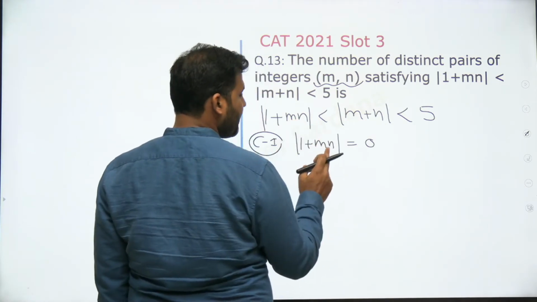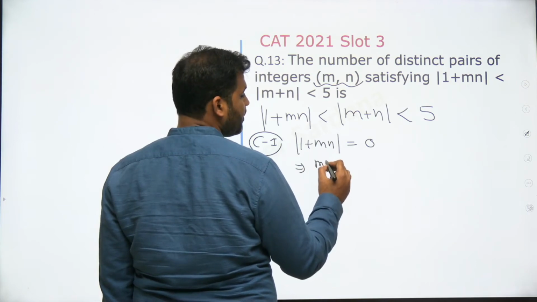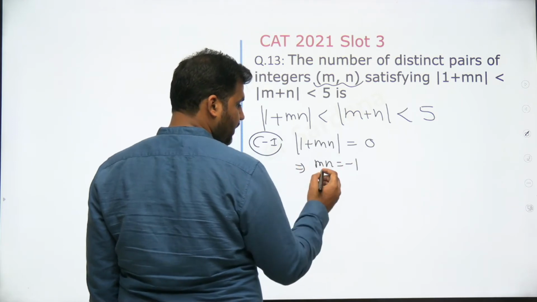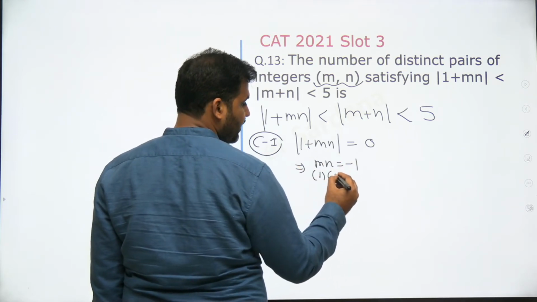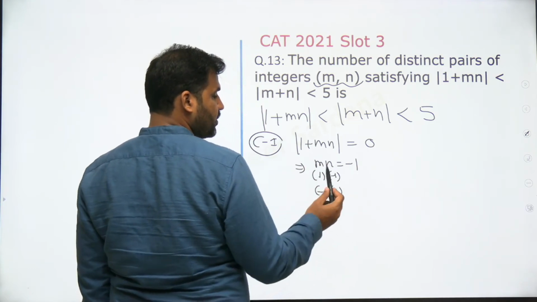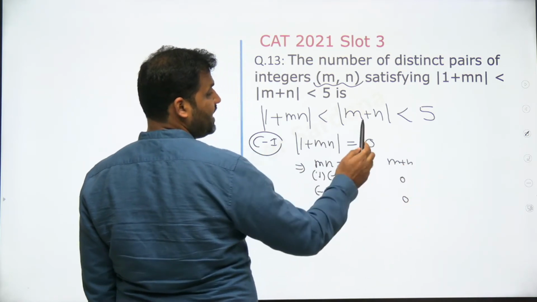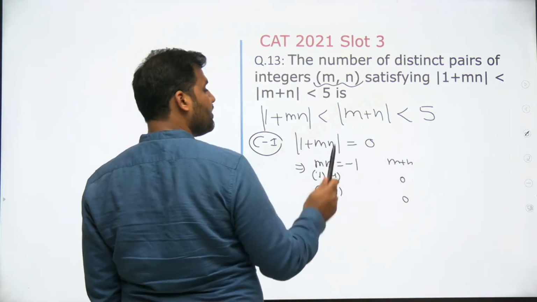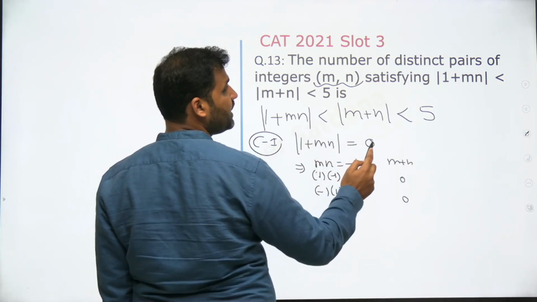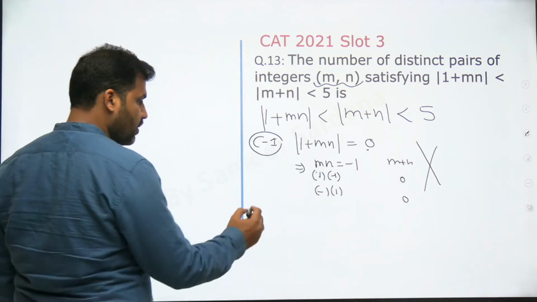So |1 + mn| को 0 बनाने के लिए what you need to do is आपको mn को -1 बनाना पड़ेगा. Now if I put m into n as -1, तो m की वैल्यू 1 होगी, n की वैल्यू -1, या फिर m की वैल्यू -1, n की वैल्यू 1. So in both of these two cases, m + n will be 0. But what I need is कि |m + n| का वैल्यू |1 + mn| से ज्यादा होना चाहिए. ये 0, 0 से बड़ा नहीं होता है. तो case 1 जिसमें |1 + mn| की वैल्यू least possible value 0 is eliminated. That's not possible, right?